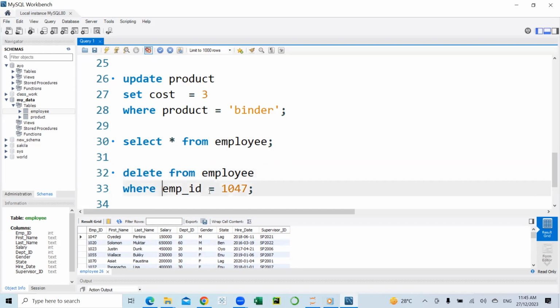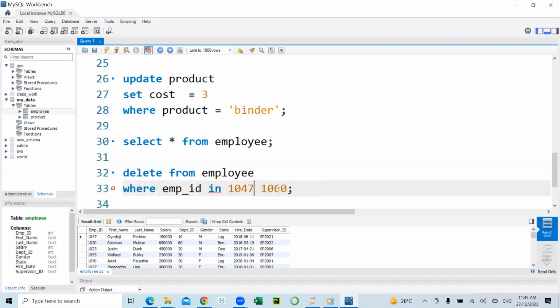So I'm going to say where employee ID, instead of using the equal sign, I'll use the between operator, between 1047 and let's say 1060. So I can use a between operator. I can use the in operator to select random employee IDs.